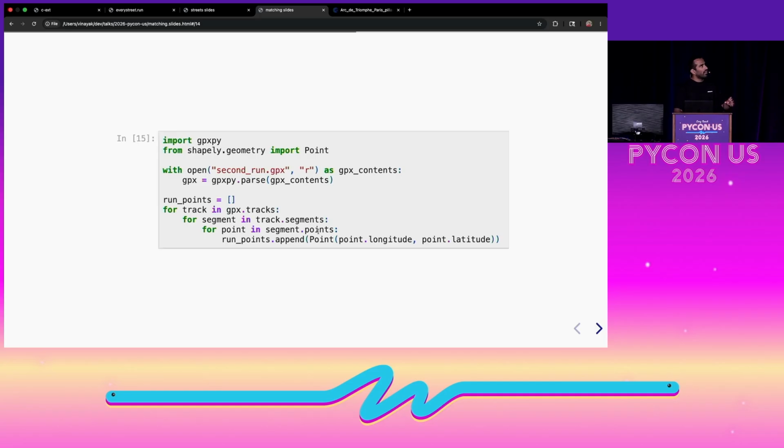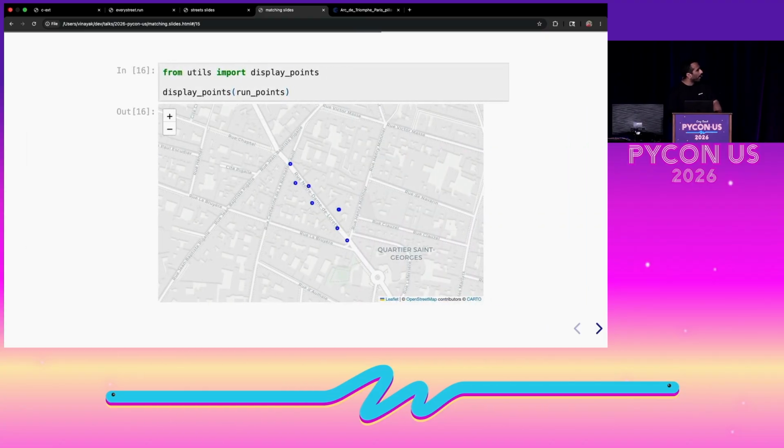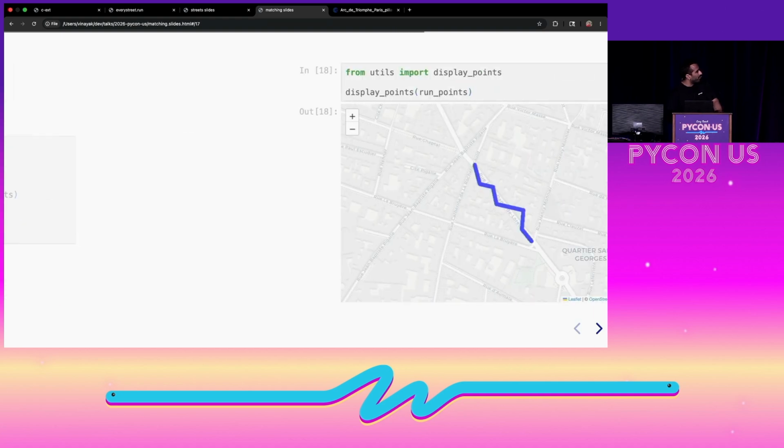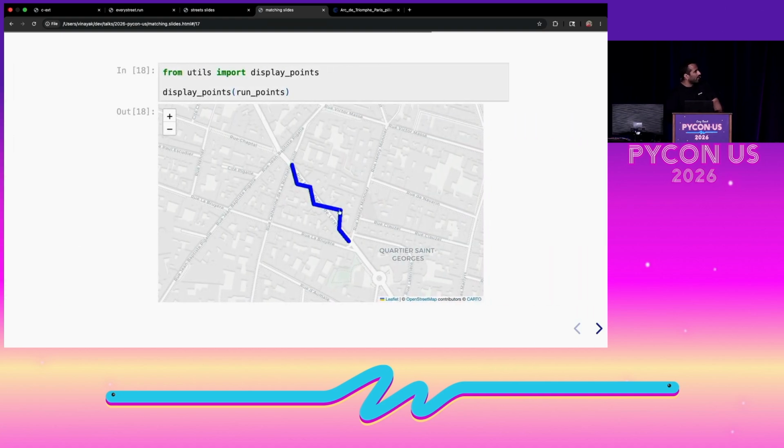We need to update existing covered streets while also inserting new covered streets. It's sort of like an upsert in database terminology, where we're updating and inserting new data. So I did another run, still not jumping across buildings, it's just inaccurate. We do the interpolation like before and get a denser GPS extract.